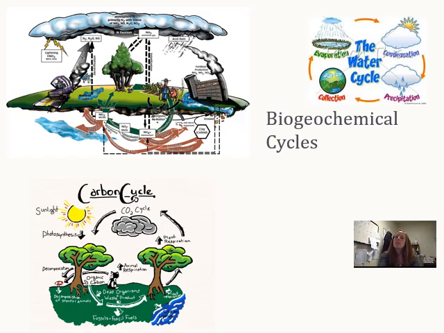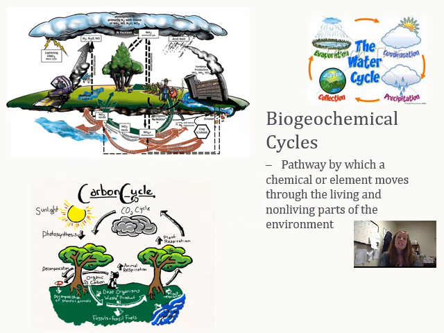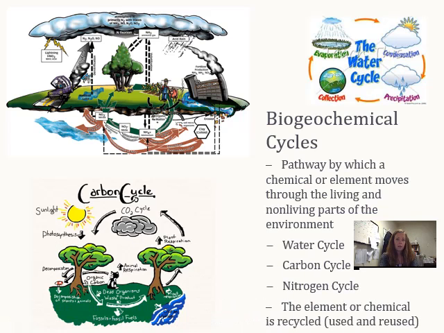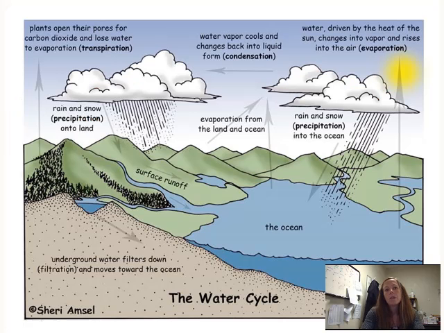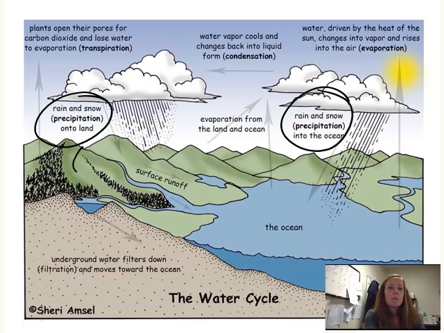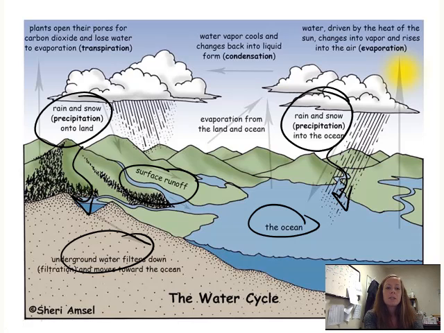Next, we look at our biogeochemical cycles. These are pathways by which elements or chemicals are going to move through the living and the non-living parts of our environment. We have water, carbon, and nitrogen cycles. And what happens here is the chemical or the element is going to be recycled and used and reused. Here's the water cycle. I want to start with precipitation. So rain comes down to the earth, or snow, or sleet. It collects in ocean, surface runoff, and underground.